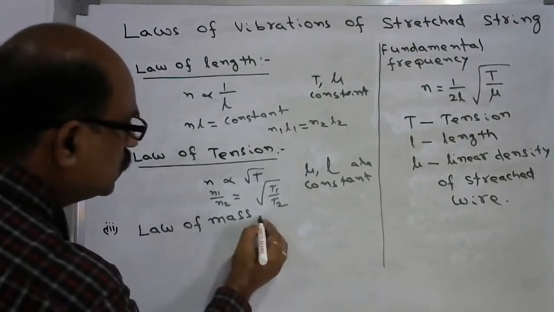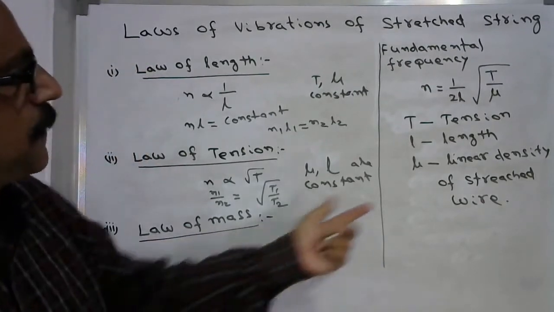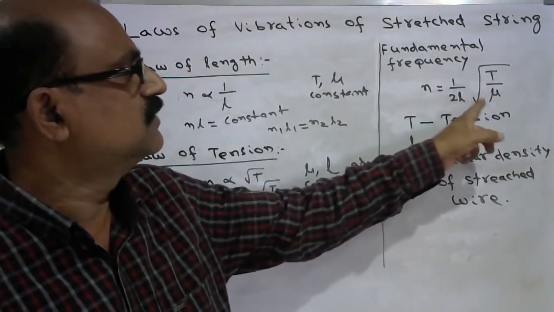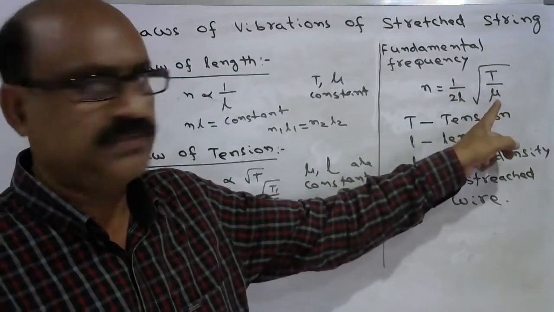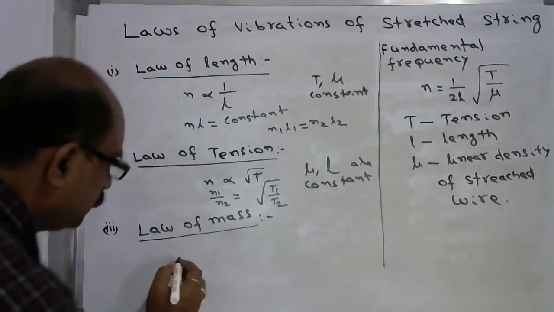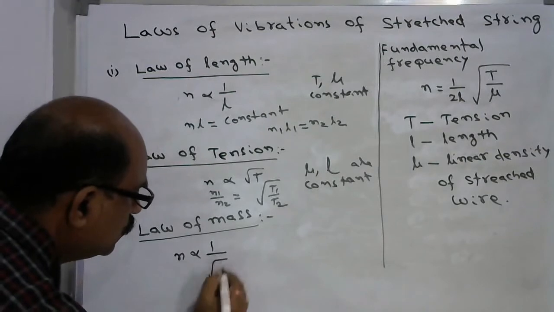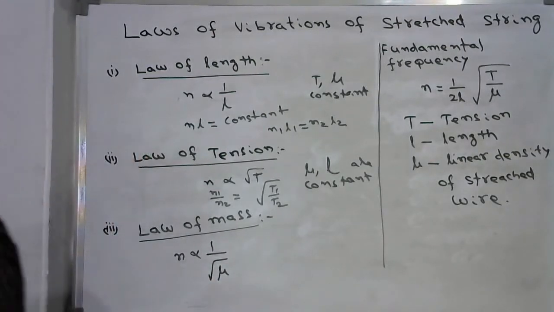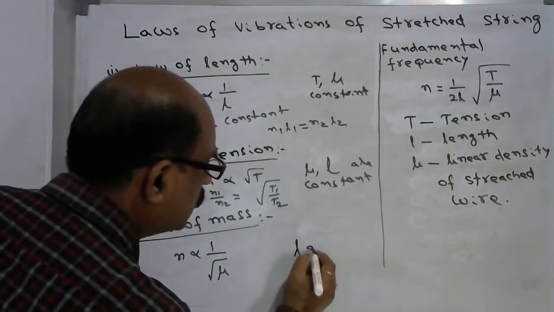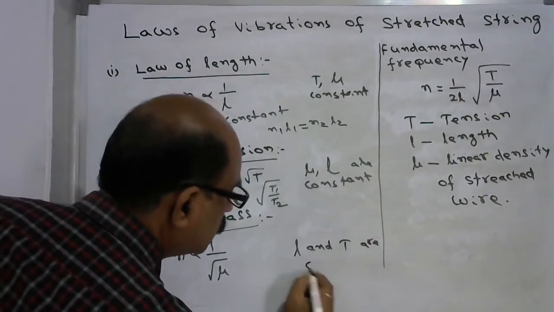And now let us go to the third law, that is the law of mass. If you keep T and L constant, then frequency is inversely proportional to the square root of its linear density. So in this case, frequency is proportional to 1 by root mu, when L and T are constant.